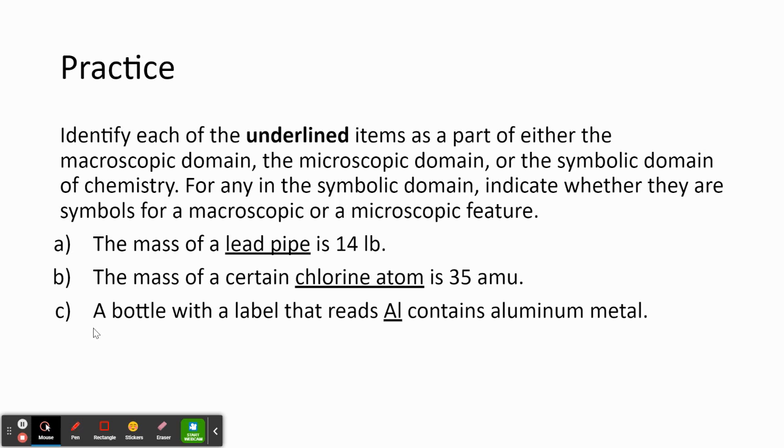Okay, for C, a bottle with a label that reads Al contains aluminum metal. Well, Al is the symbol for aluminum. So it would be part of the symbolic domain of chemistry. If we say Al is the symbol for an aluminum atom, again, that's going to be our symbolic domain.